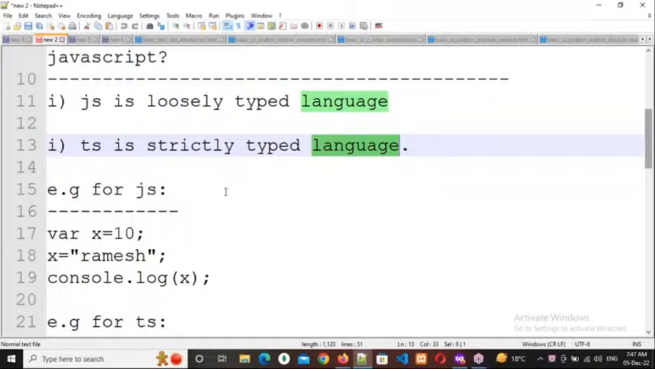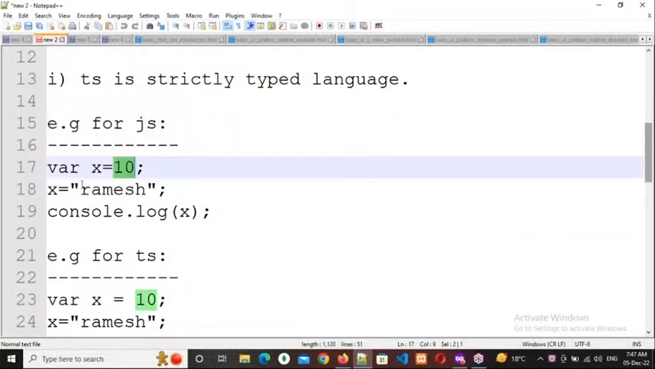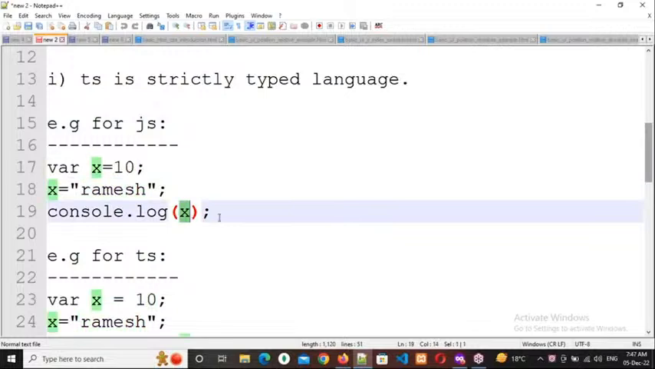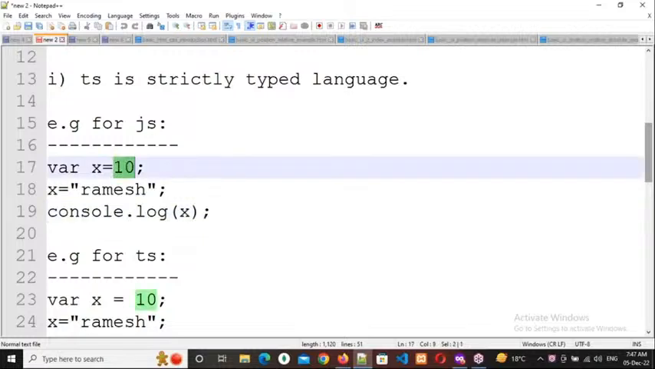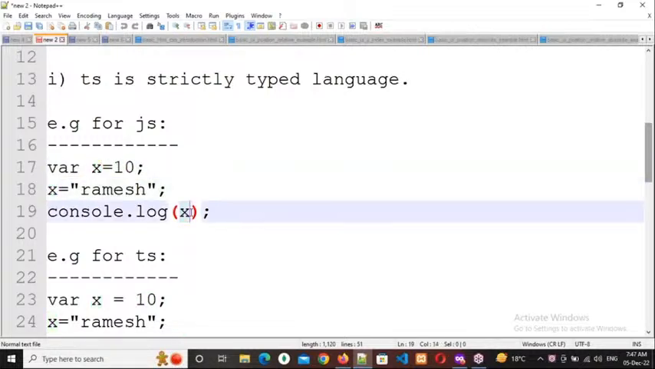Clear it, everybody? Respond please. Yes, sir. Okay. So for example, x equal to 10, x equal to Ramesh, and console.log x. Here I want to deal with the data 10, and it is assigned to a variable called x. In the next line, I'm doing x equal to Ramesh, console.log x.